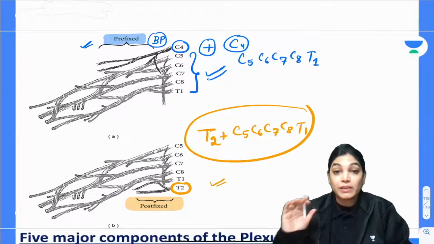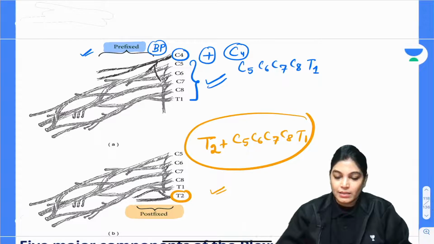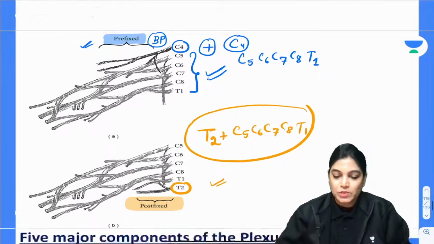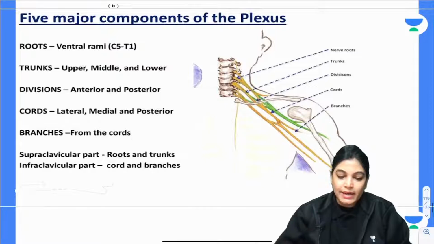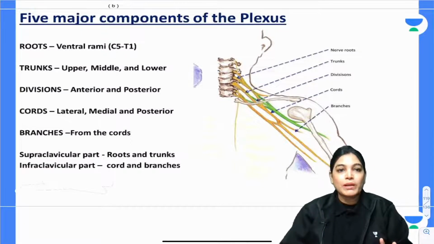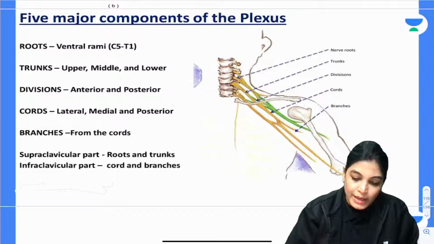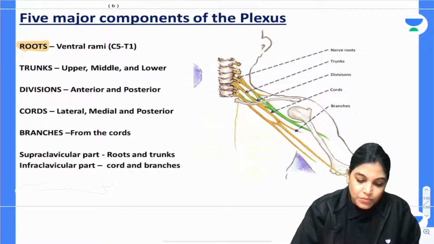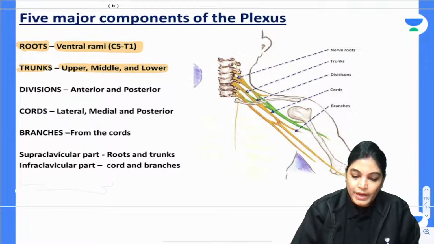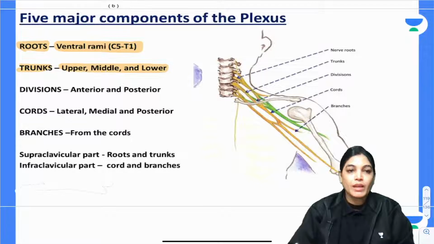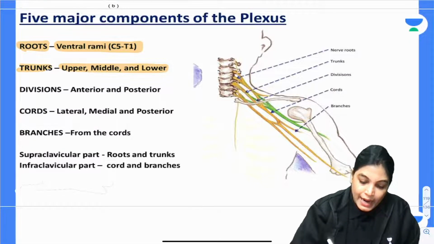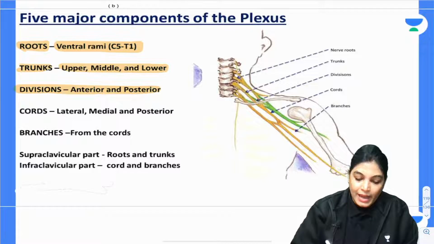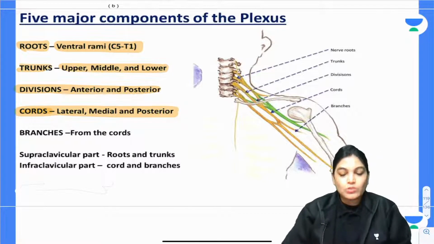Now, there is a clinical aspect related to the topic. We will have the clinical explanation of this topic in the subsequent class, don't worry. Now, in this diagram, the five major components of the brachial plexus: the roots are formed by the ventral rami of C5 to T1. Trunks, how many trunks? Upper, middle and lower, located in the subclavian triangle. Divisions, anterior and posterior, lying behind the clavicle. Cords, we have got lateral, medial and posterior cord, and just now we have seen how the formation of the lateral, medial and posterior cords takes place.